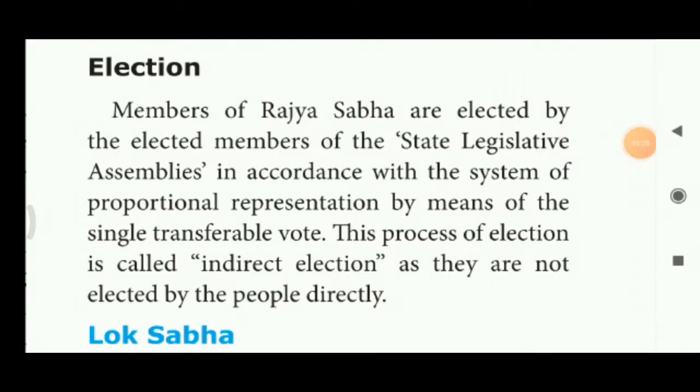Election. Members of Rajya Sabha are elected by the elected members of the state legislative assemblies in accordance with the system of proportional representation by means of the single transferable vote. What is the meaning of this? Only one vote. This process of election is called indirect election, because they are not elected by the people directly. Okay. What is called indirect election? Persons are not elected by the people directly. That is called indirect election.